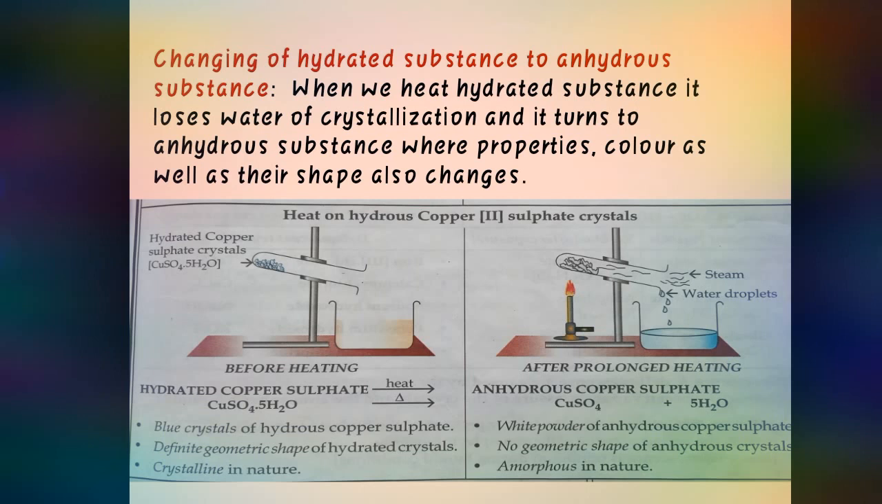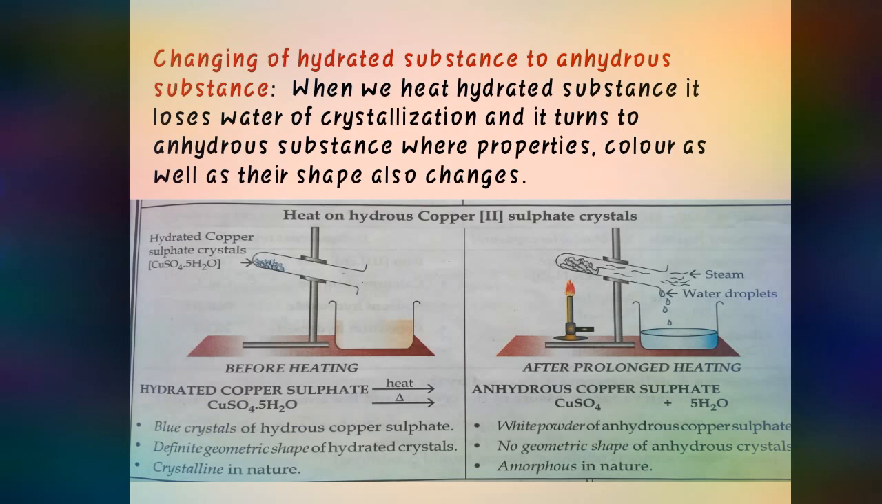So one example is taken here, hydrated copper sulfate crystal, where you have to take a tripod stand, fix a glass test tube there, and take a beaker. You will add hydrated copper sulfate in the beaker and heat it. When we heat it, what happens? It will lose water, and the water droplets will be collected in the beaker as well as the steam will go out. Now we will see the hydrated copper sulfate turns to anhydrous copper sulfate.